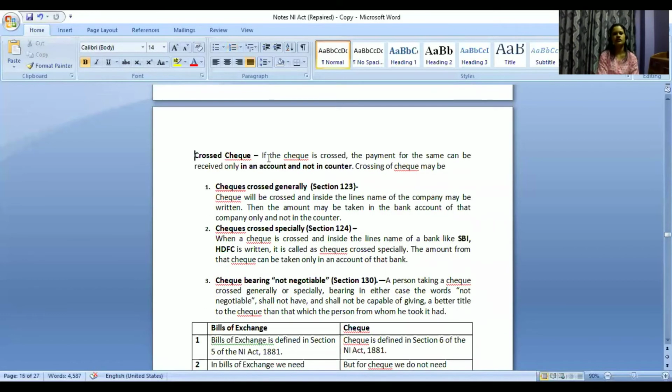So a crossed check. If those 2 lines are there in the check, what happens? The payment for the same can be received only in an account and not in counter. What is the difference between in account and not in counter?